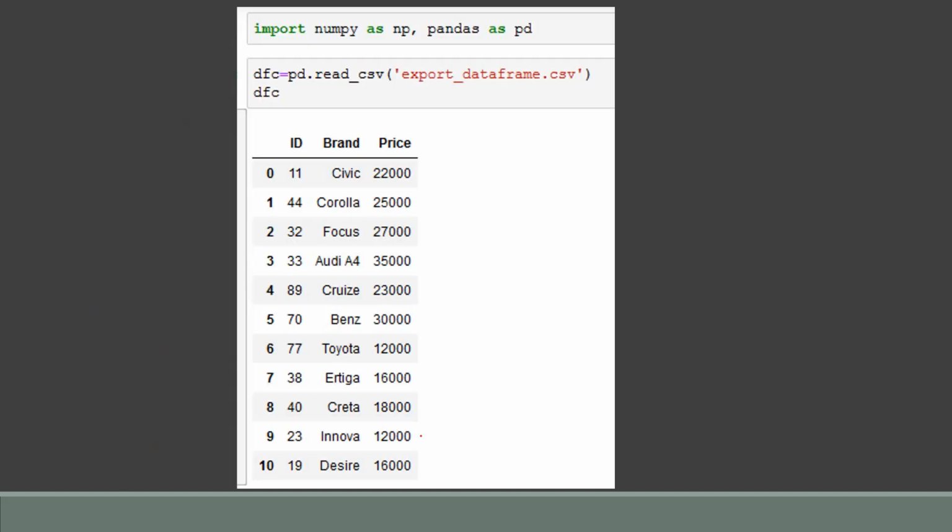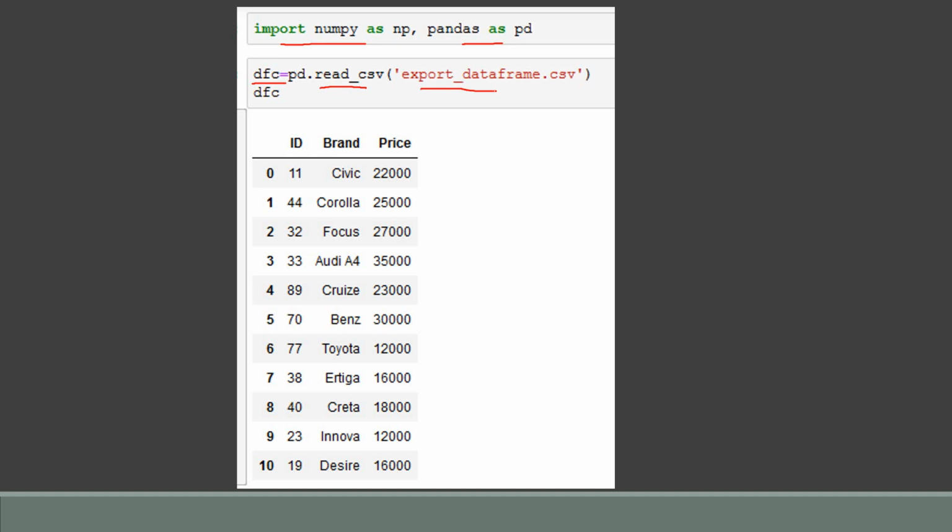Now here I am first importing a data frame. So first I need to import my libraries, that is import numpy as np and pandas as pd. Now I am creating a data frame named dfc from a CSV file. Here we use the pandas function read_csv for reading the CSV file, and CSV is a comma separated value file where a comma is the delimiter. After that my file name is export data frame.csv.